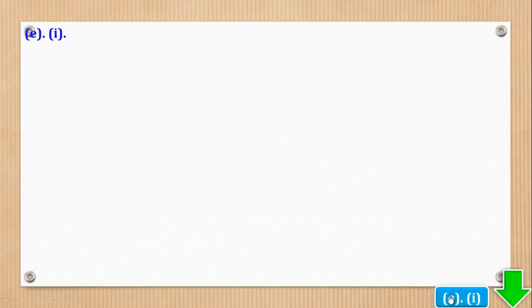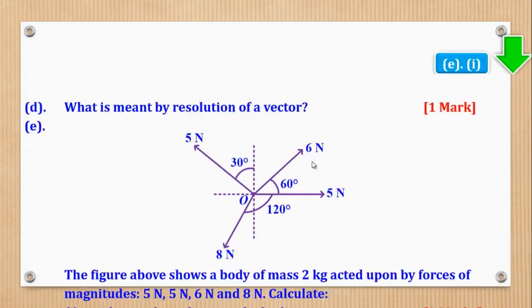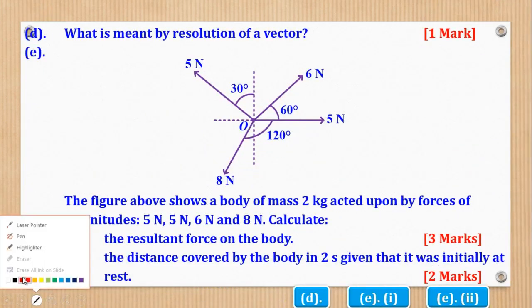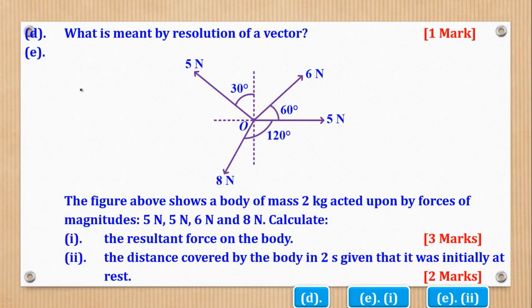So now we shall go to part E. Part E says, the figure above shows a body of mass 2 kilograms acted upon by forces of magnitudes 5 newtons, 5, 6, and 8.